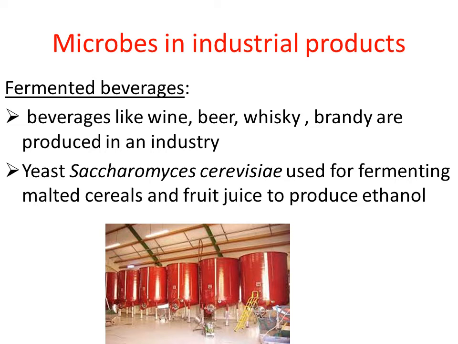As a result, lots of ethanol and carbon dioxide will be released. This is very important, children. When the microbes act on the sugar present in the fermenter, two byproducts will be released. One is ethanol and another one is carbon dioxide. These two products are released as a result of anaerobic respiration, right?